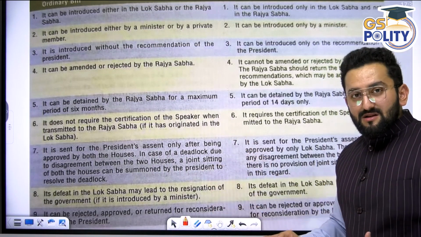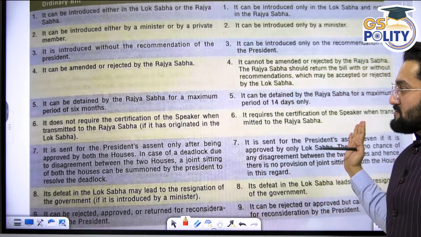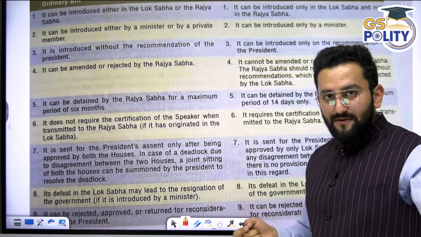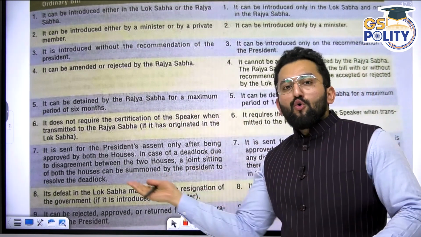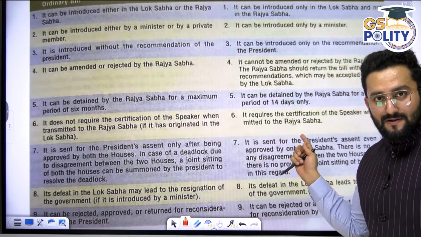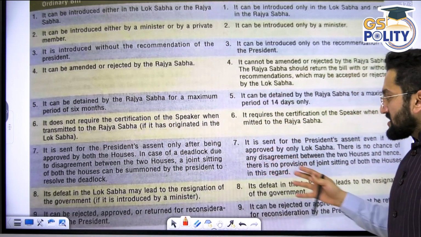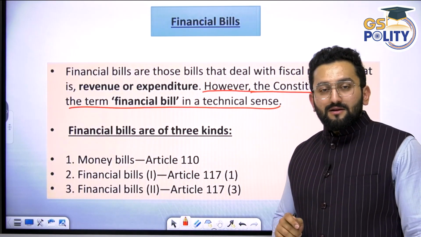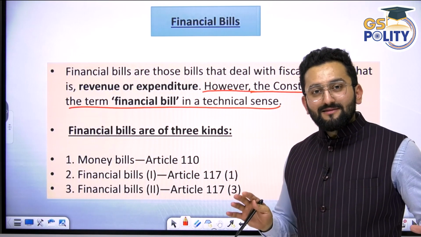Now what we have discussed until now about the money bill, this differentiation is given in this table. At this point of time, just pause this video, open your Lakshmikant, see this table and read it. Our discussion is condensed here. I hope you have read.